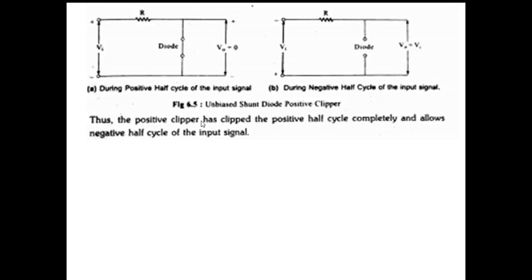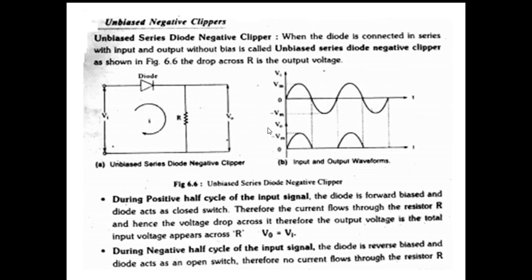Thus the positive clipper has clipped the positive half cycle completely and allows the negative half cycle of the input signal. Therefore, this circuit is called unbiased shunt diode positive clipper circuit.